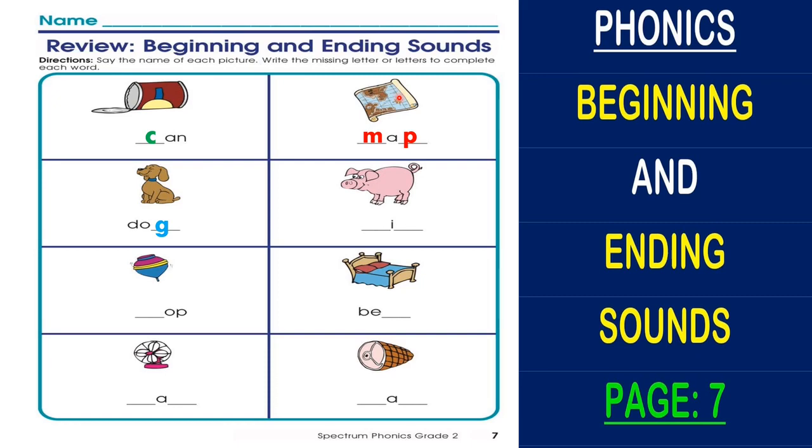Both letters, the beginning and the ending letter. So you have to find them both. The beginning sound is what? P. So we use letter P to make P sound and letter G again as dog to make G sound. Pig.